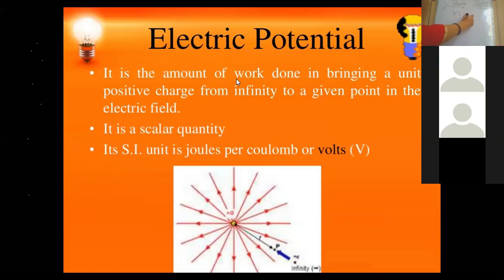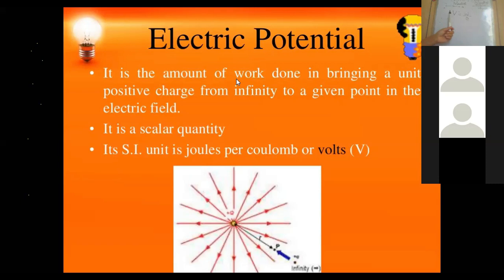Charge we denote by Q. So the amount of work done in moving a unit charge from point A to point B is the potential difference.